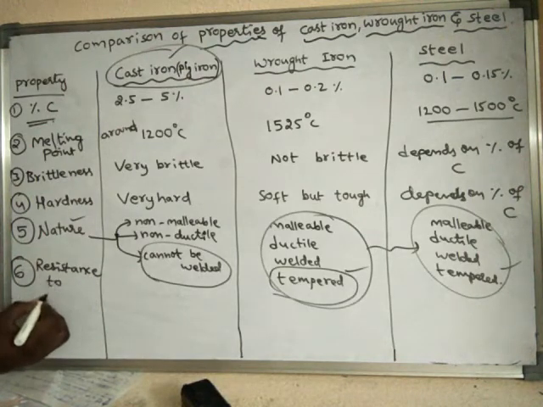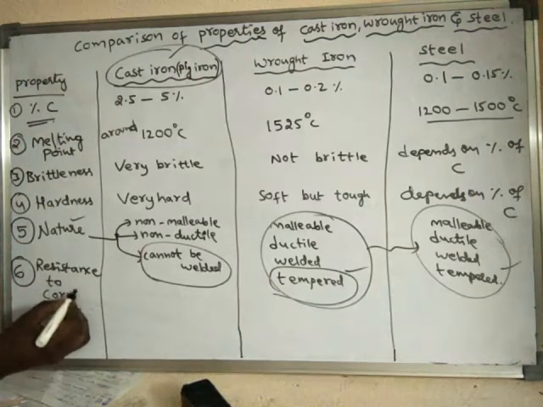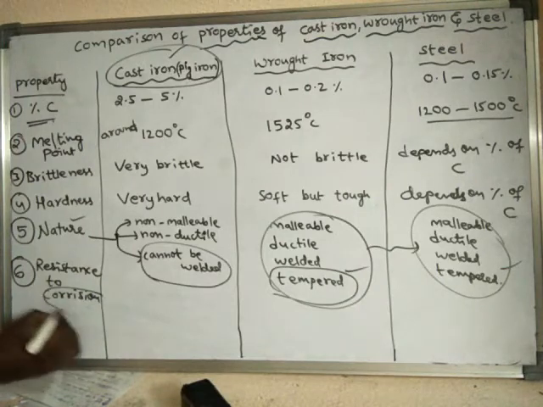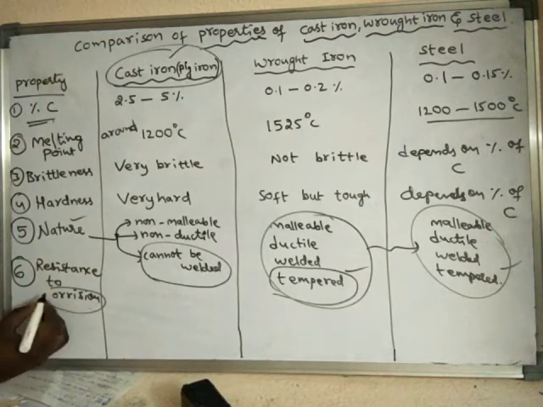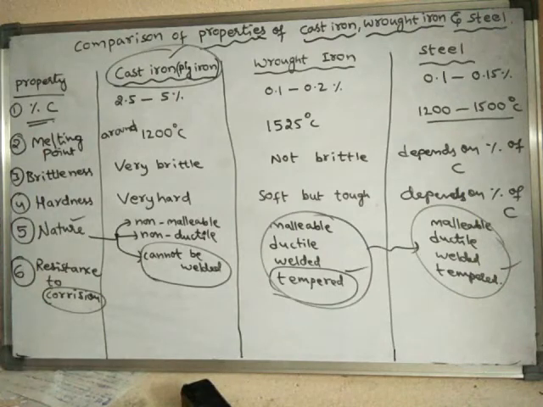Resistance to corrosion. What is the meaning of corrosion? Corrosion is nothing but damaging. Generally, metals get damaged when they react with the atmosphere. The surface of the metals gets spoiled and weakened.